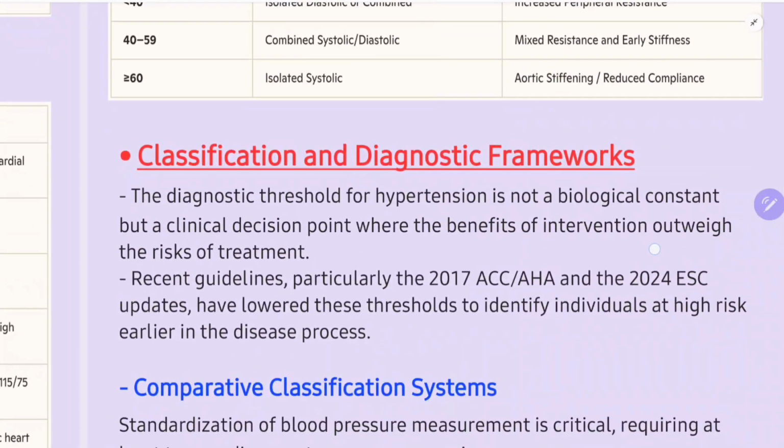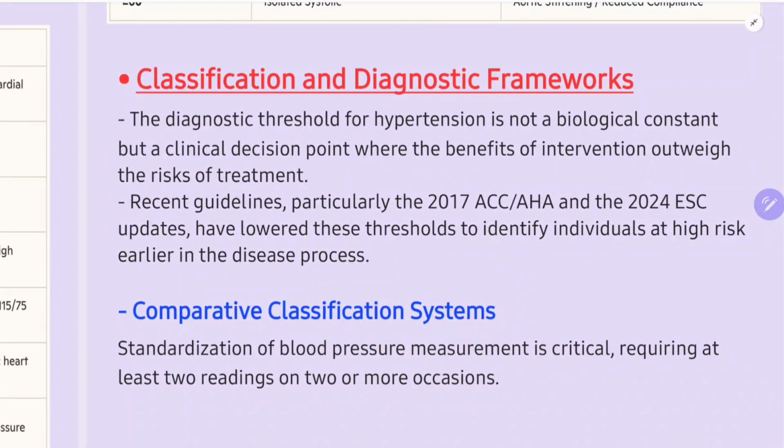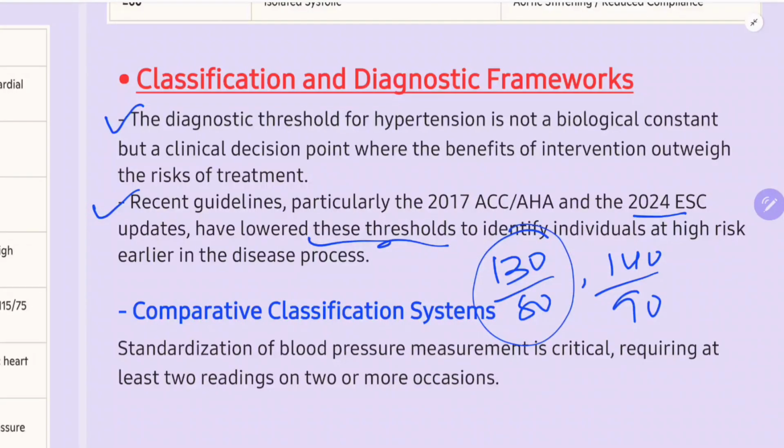So we will have some classification and diagnostic frameworks. The diagnostic threshold for hypertension is not a biological constant, but a clinical decision point where the benefits of intervention outweigh the risk of treatment. Recent guidelines, particularly the 2017 American College of Cardiology and American Heart Association and the 2024 European Society updates, have lowered these thresholds to identify high-risk individuals earlier in the disease process. As I said, when should you use 130 by 80 and when 140 by 90? You should use 130 by 80 in patients with comorbidities or increased cardiovascular risk. You should use 140 by 90 when the cardiovascular risk is less than 10% and without comorbidities. This is a very important point to remember.